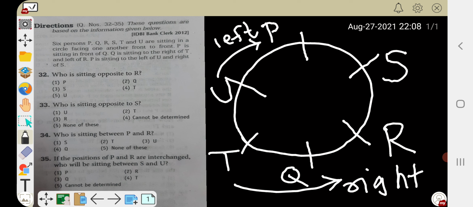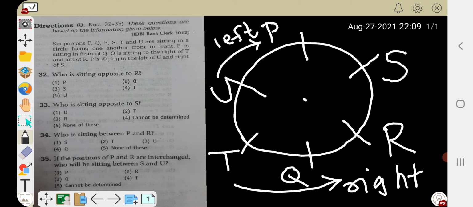Now we will solve the example one by one. First of all, I will summarize what I have done. I have followed these steps. First of all, the persons are sitting in a circle, so I have drawn one circle. Then, using the statements, P is sitting in front of Q, so I have located P and Q here. Then Q is sitting to the right of T and left of R. We should know what is the right side and what is the left side while solving such examples. And P is sitting to the left of U and right of S. By using all these statements, I have made this diagram. Now we will solve the example.